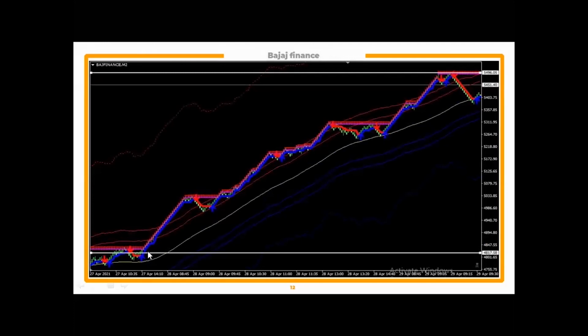So this was one such example which recently happened in Bajaj Finance. 27th April, I got a sell signal, hit the stop loss, increment the lottage, take a buy position. Same thing, sell signal, hit the stop loss, increment the lottage, take a buy position. Lottage, sell position. So in entire time, I was able to make money in the market overextended condition when the market was going up, right?